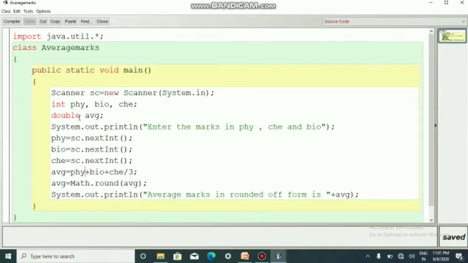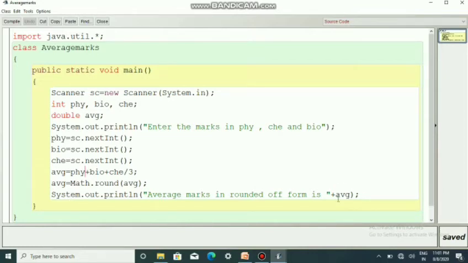Then it will allow the user to enter the physics marks, bio marks and chemistry marks. Then the computer will find out the average. Then that average will be rounded off. Then that rounded off value will be printed out.